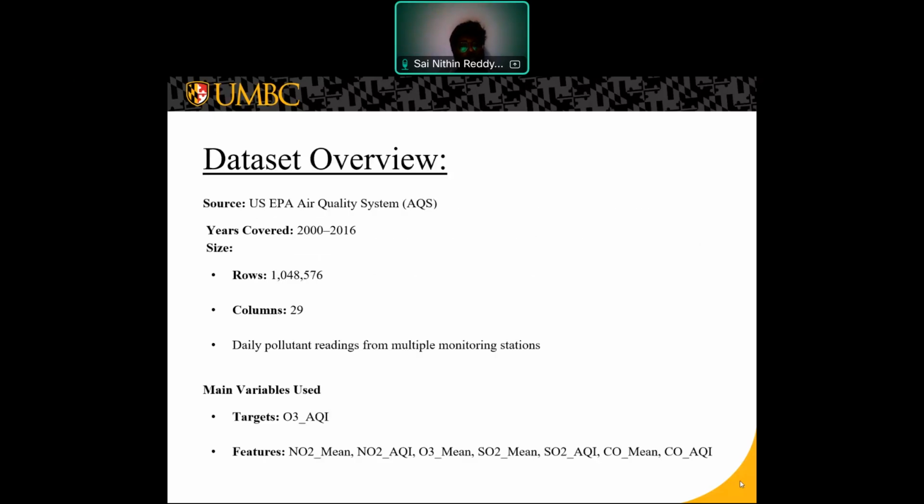This is my dataset overview. I used the US EPA air quality system dataset, which contains over 1 million rows and 29 columns, covering the years 2000 to 2016. Each row represents a daily pollutant reading from different monitoring stations across the US. For my modeling, I selected the key pollutant features, that is NO2 mean and AQI, O3 mean, SO2 mean and AQI, CO mean and AQI. My target variable was O3 AQI.